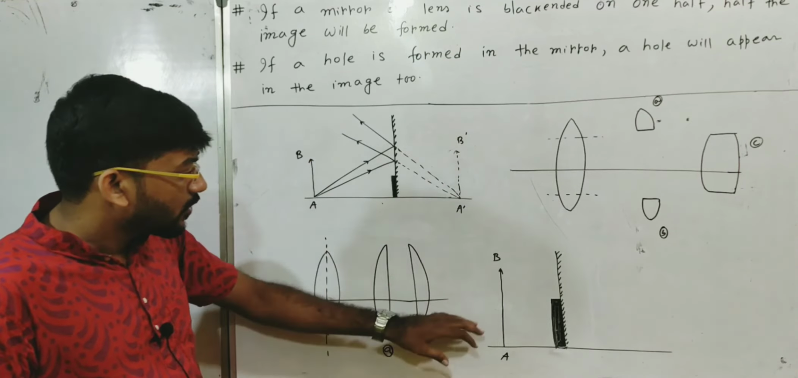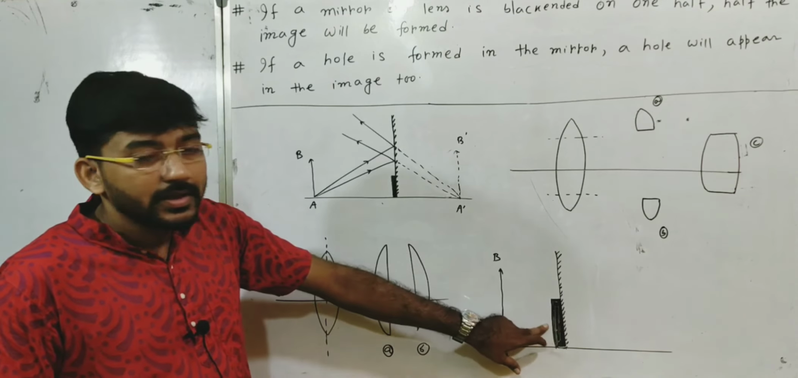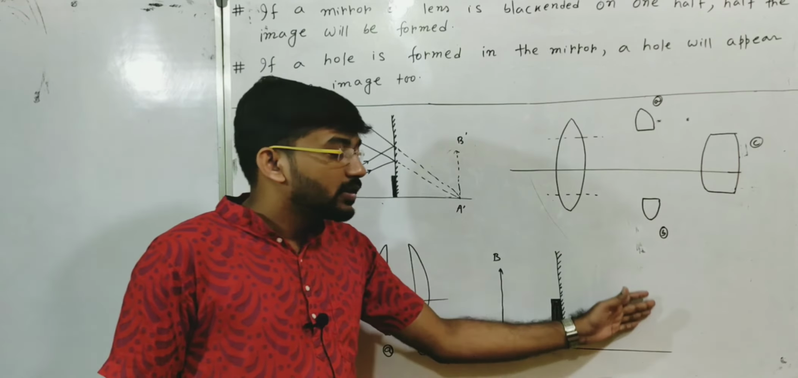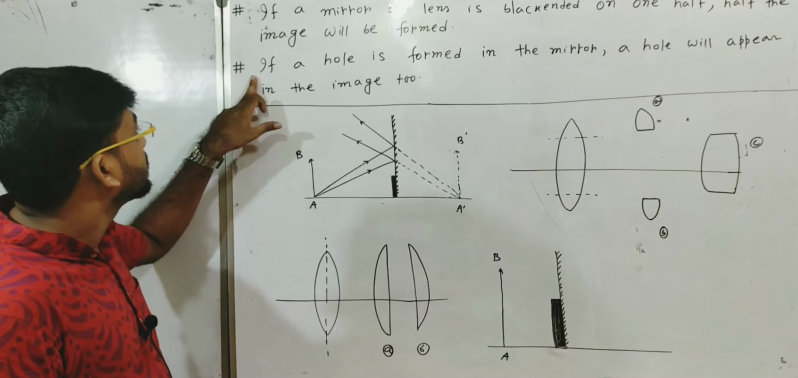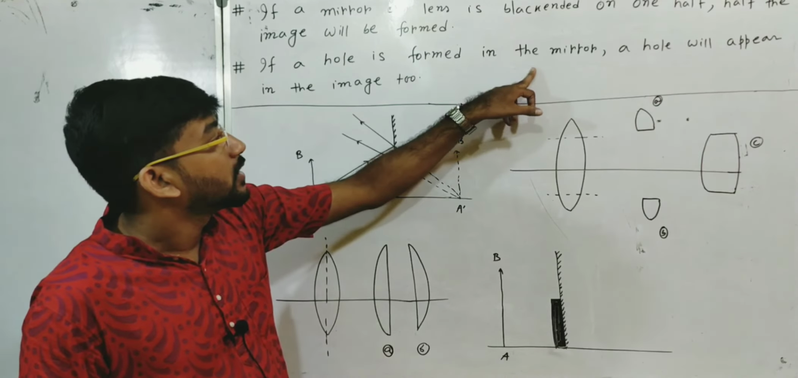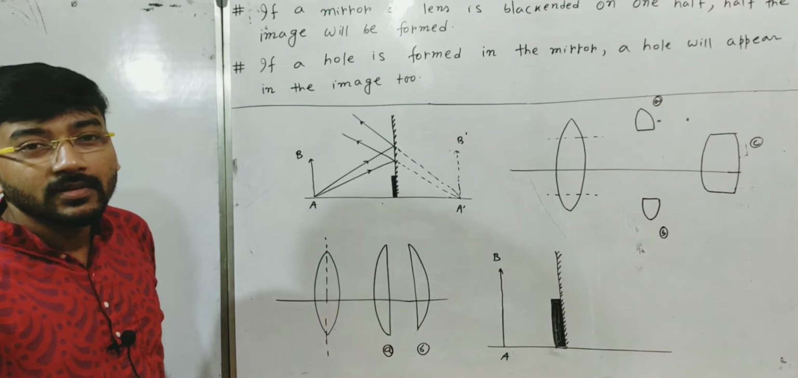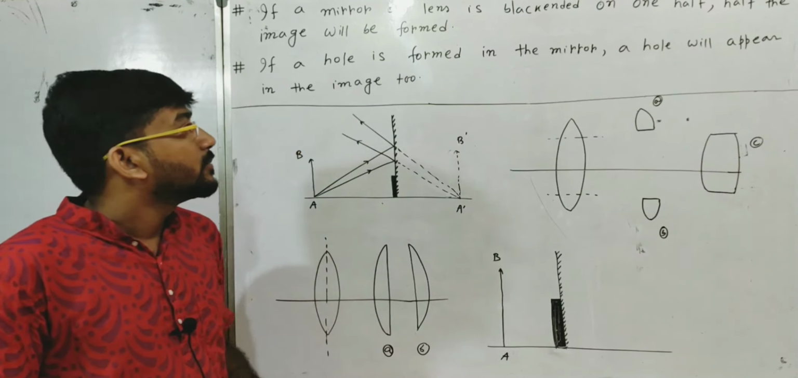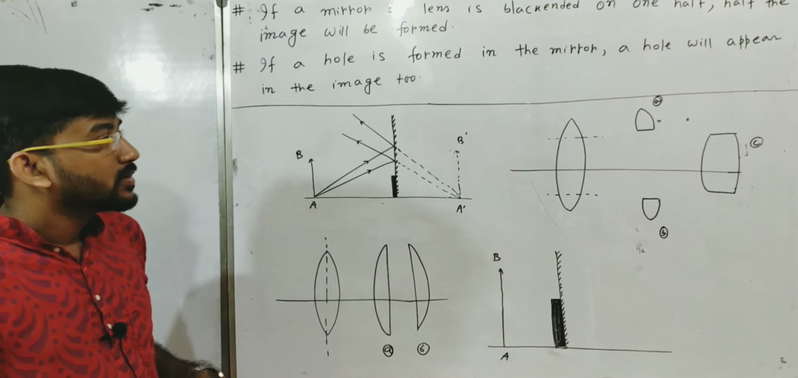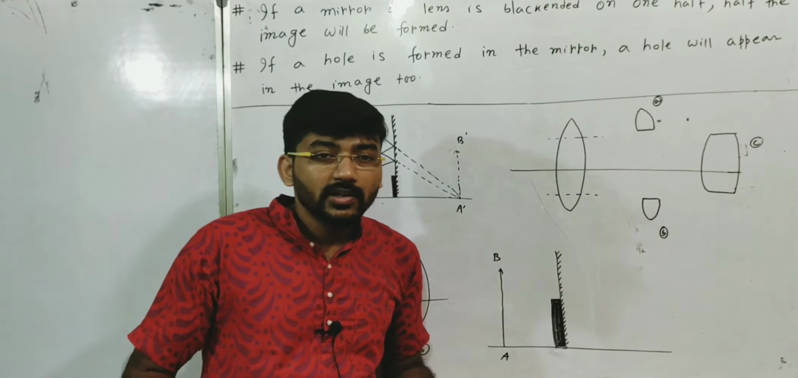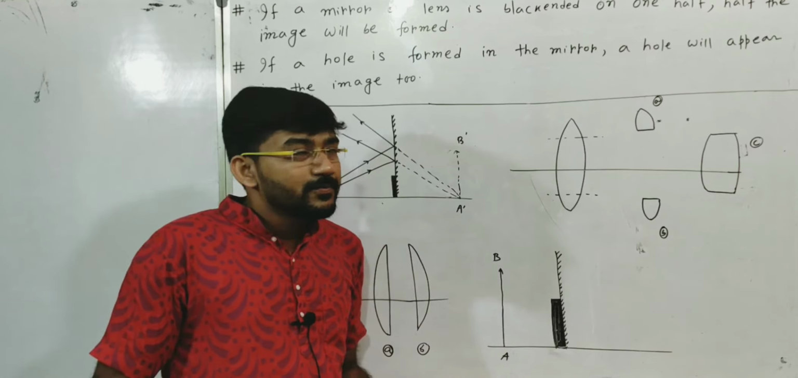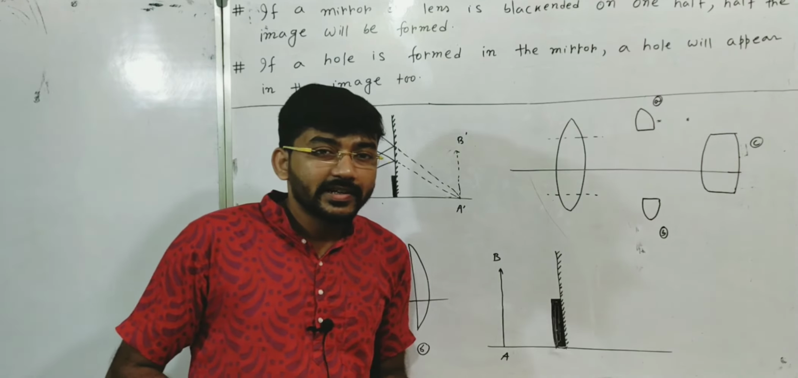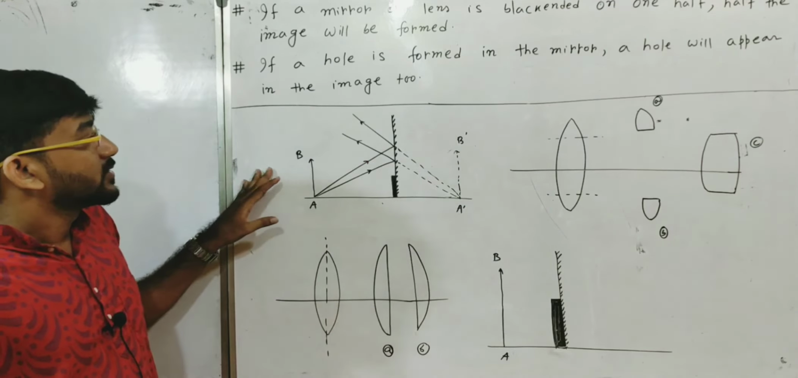Similarly, they think that if there is a hole in the mirror, then this hole will be present in the image also. That is, I have written over here that if a hole is formed in the mirror, a hole will appear in the image too. But this type of conception is wrong. Basically, when students start to read geometrical optics, they have misconceptions like this, but by the end of geometrical optics, they will understand automatically. But I would like to discuss this here.